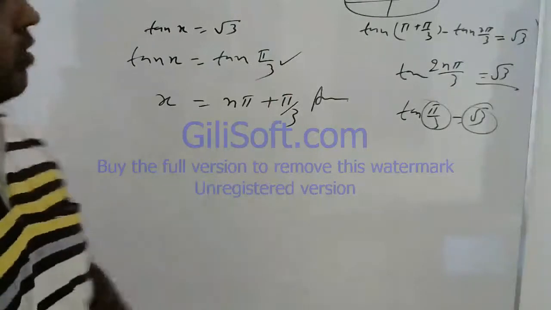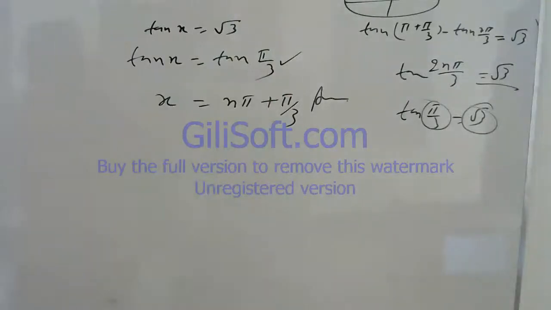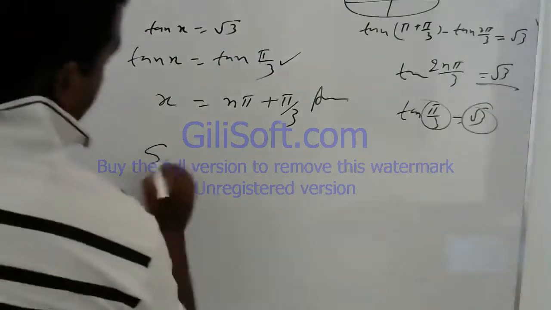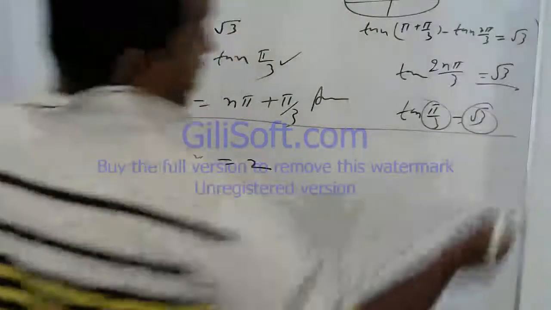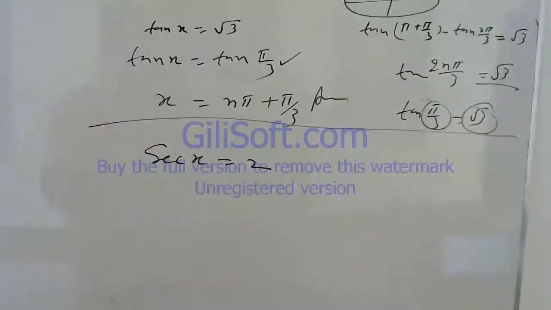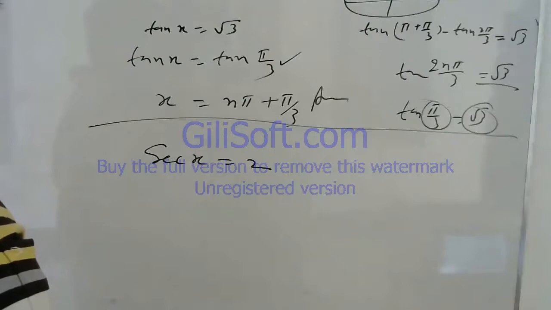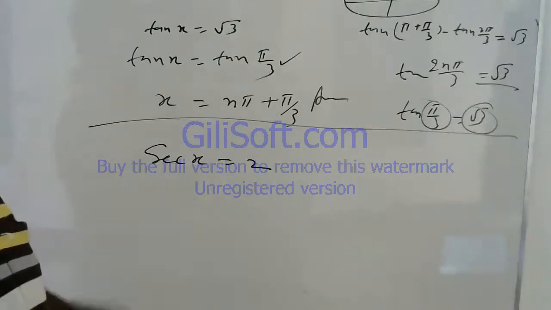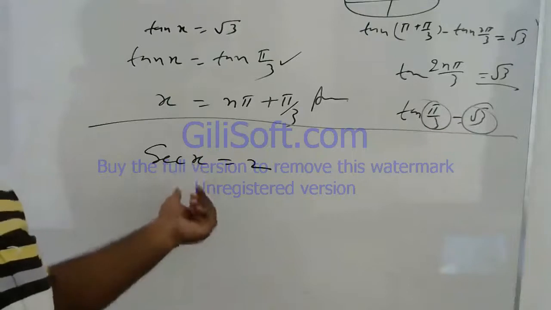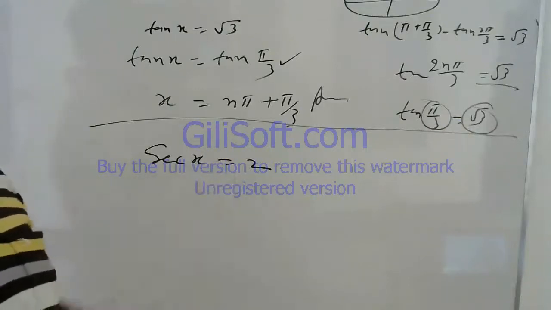This is our solution. Now the second question, it is given sec x is equal to 2. You may say that you only taught me the values of sin, tan and cos, you did not teach us about sec x. So there is no problem.